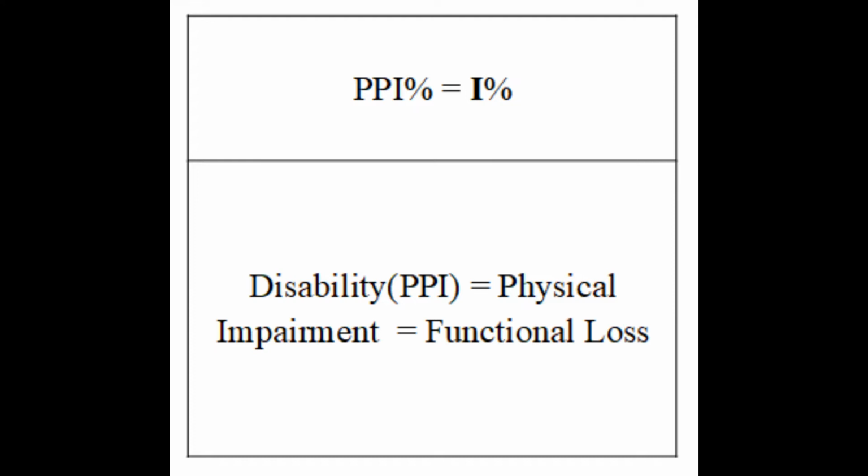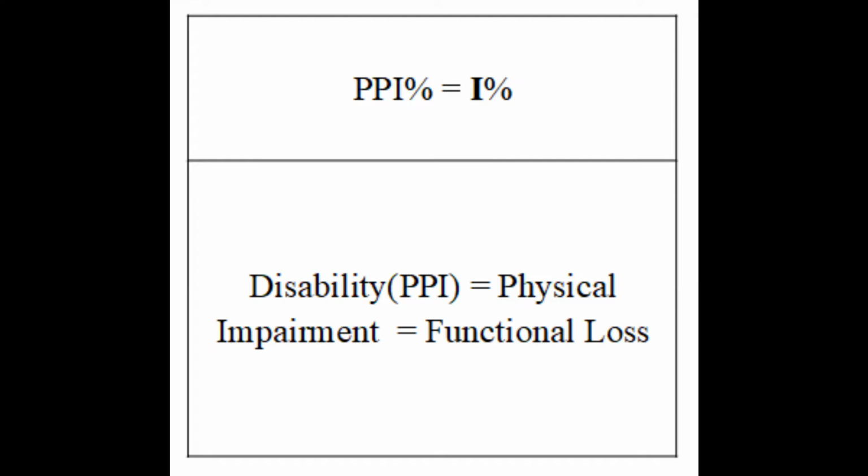Let us try to understand disability by the analysis of a typical case. Let us check if the formula PPI percentage is equal to I percentage can be applied in this case. In that process, let us also see what Gazette says about the various aspects of disability, and at the same time we can look for some mathematical pattern in these statements in Gazette.